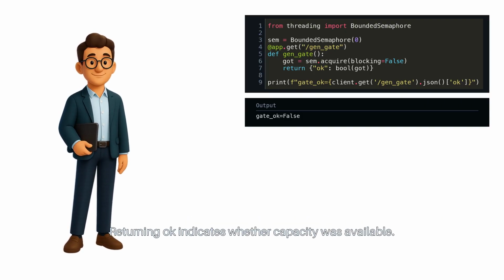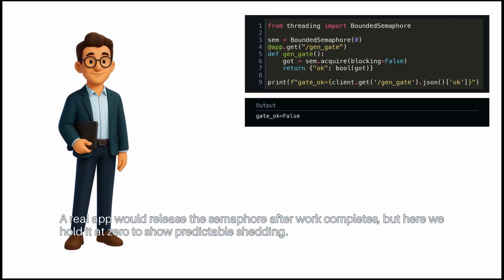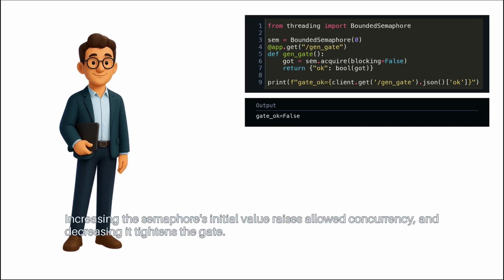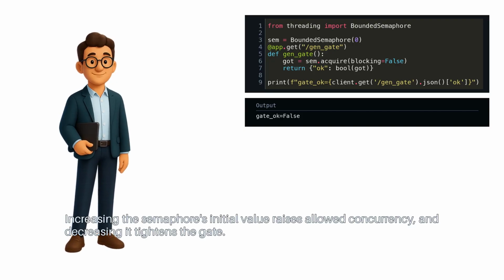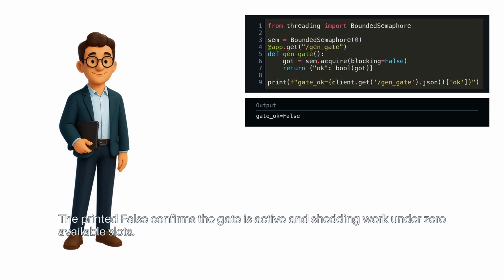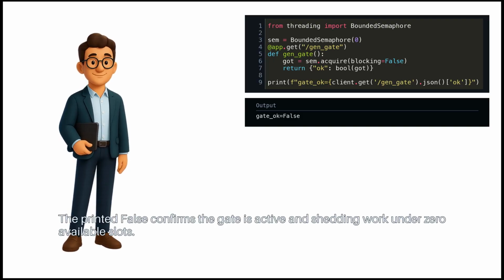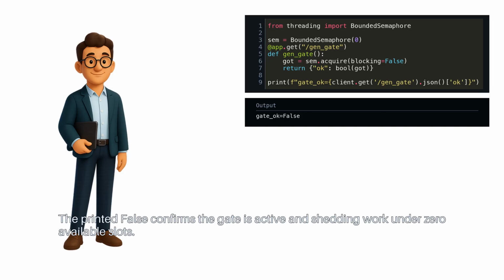Returning OK indicates whether capacity was available. A real app would release the semaphore after work completes, but here we hold it at 0 to show predictable shedding. Increasing the semaphore's initial value raises allowed concurrency, and decreasing it tightens the gate. The printed False confirms the gate is active and shedding work under 0 available slots.